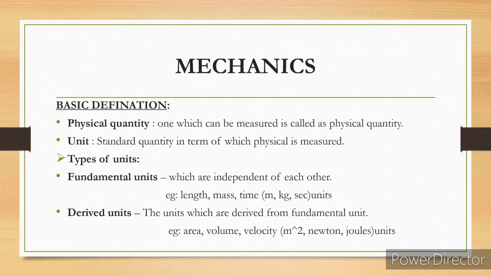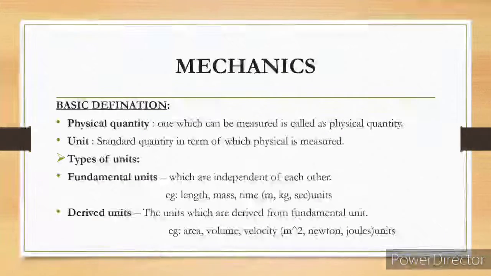Then types of unit, there are two types, that is fundamental unit and derived unit. First is fundamental unit. These units are independent of each other, so they are not dependent on any other quantities or units. Length has its own unit, that is meter, centimeter. Mass has its own unit, that is kg, and time has seconds. But derived quantities are derived from fundamental units, like area, volume and velocity.